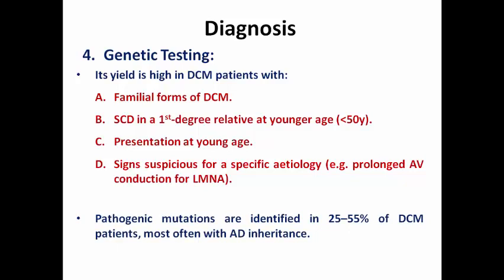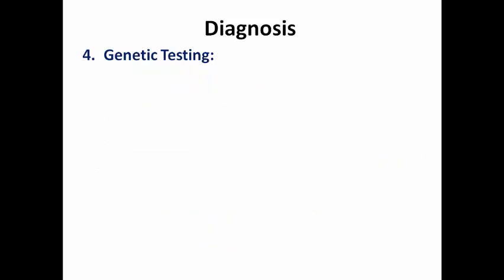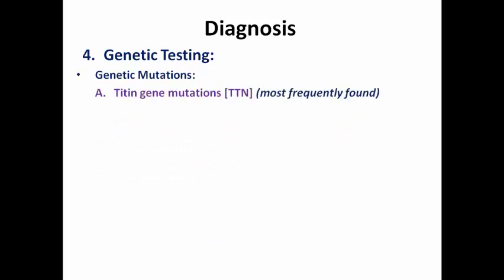These pathogenic mutations can be identified in 25 to 55% of dilated patients, most often with autosomal dominant inheritance. So here genetic testing is essential. Examples of the famous genetic mutations that may result in dilated cardiomyopathy: the titin gene mutation that is the most